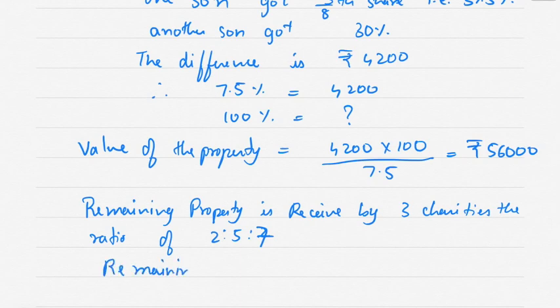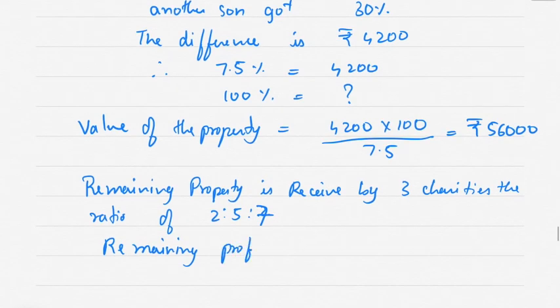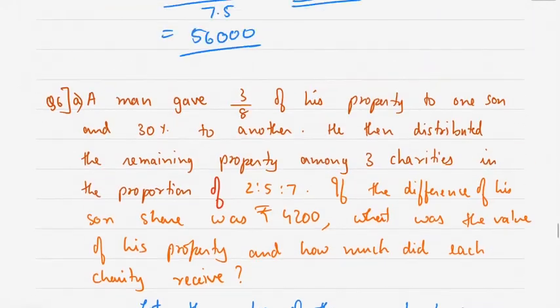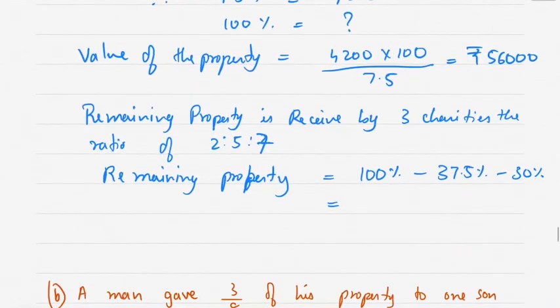Remaining property is equal to 100% minus 37.5% minus 30%, which came to 32.5%. Okay, so 32.5% of rupees 56,000.